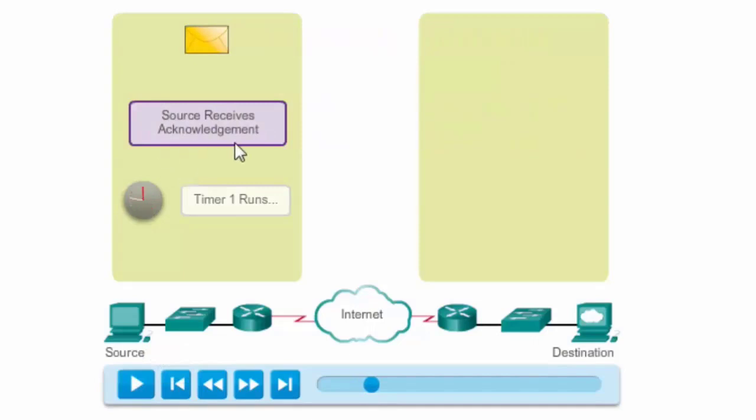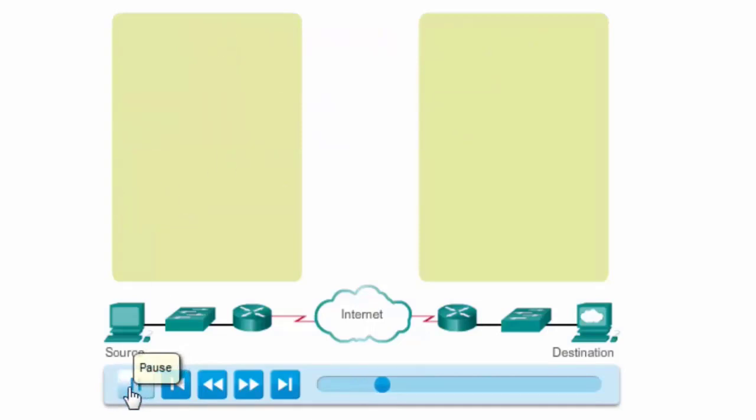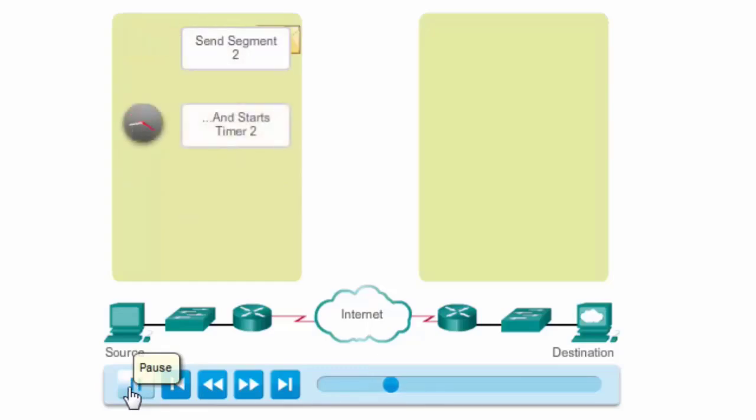The source receives the acknowledgement before the timer expires and now can send segment 2. There's segment 2. It's sent, and as you can see, the timer is started. It's going to wait to get an acknowledgement. If it doesn't receive an acknowledgement from the destination before the timer expires, it will resend segment 2.